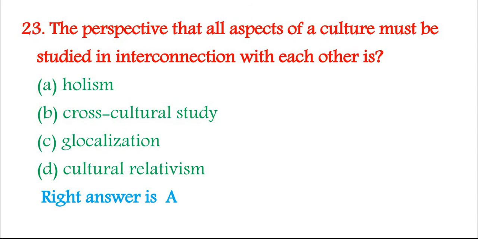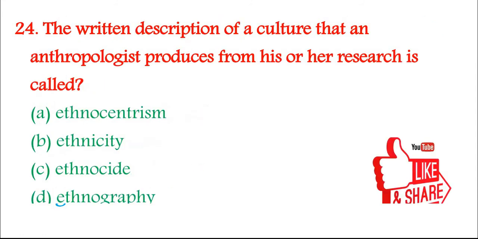23. The perspective that all aspects of a culture must be studied in interconnection with each other is: A. Holism, B. Cross-cultural study, C. Globalization, D. Cultural relativism. Right answer is A. 24. The written description of a culture that an anthropologist produces from his or her research is called: A. Ethnocentrism, B. Ethnicity, C. Ethnocide, D. Ethnography. Right answer is D.